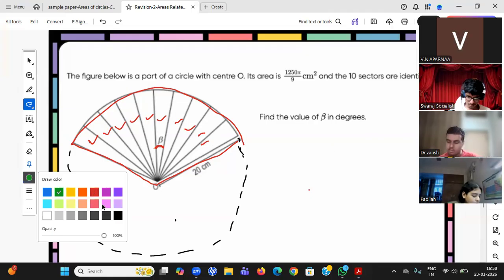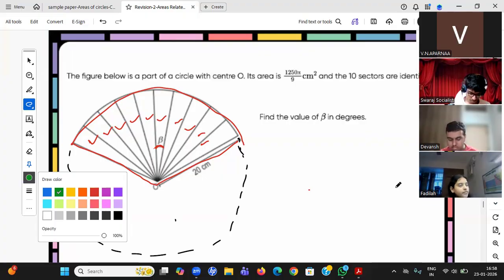Yes, Fadila, how will you do it, student? Sir, theta by 360 into pi r square into 10 is equal to the whole area. Theta by 360 into pi r square into 10. Okay, beta by 360. Right answer, student. Good.